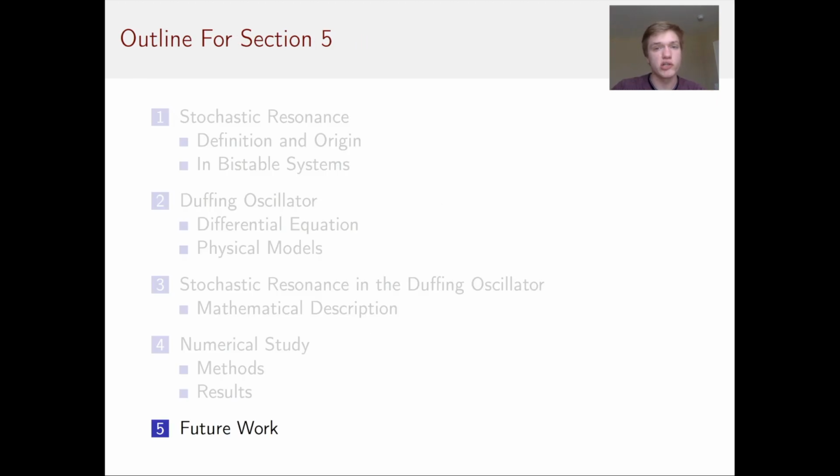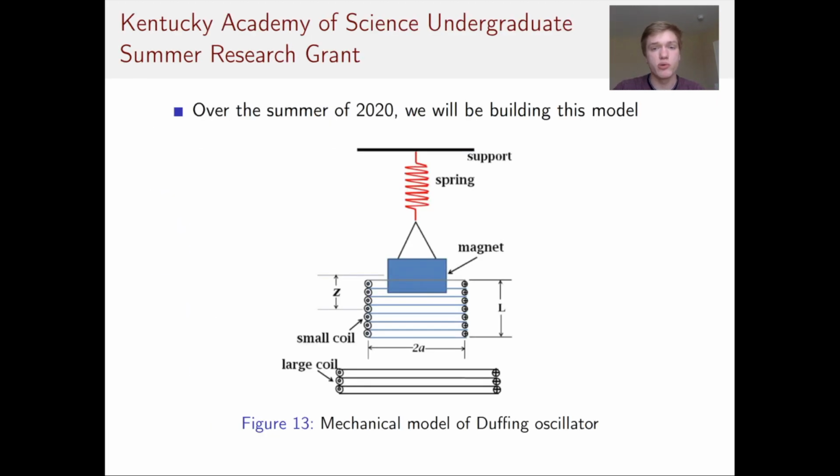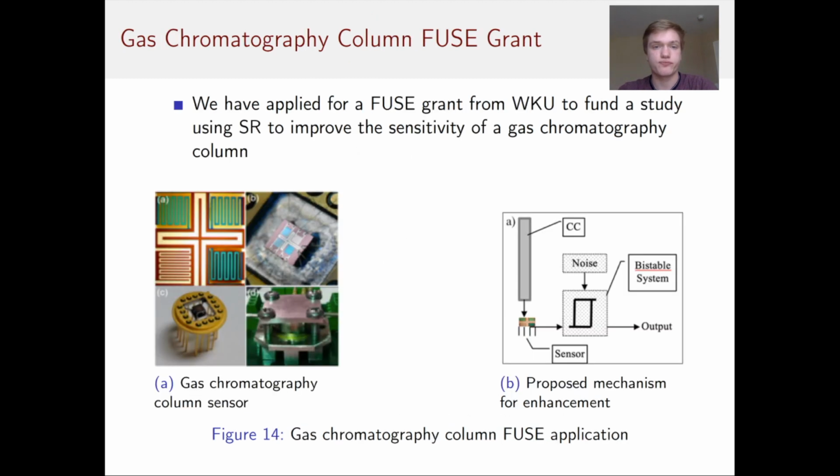Section 5, future work. Over the summer of 2020, we will be building this mechanical model we showed earlier in the presentation. This project is supported by the Kentucky Academy of Science undergraduate summer research grant. For the data acquisition and analysis, we will use the same program in LabVIEW as we did for the electrical model built in our Physics 318 course this semester.